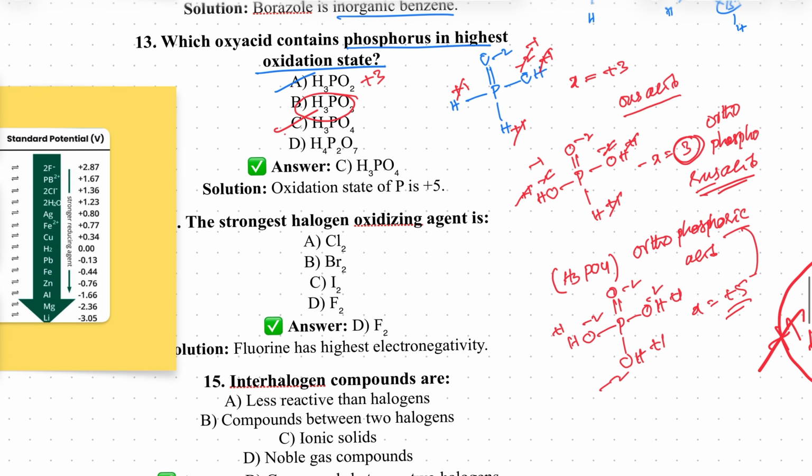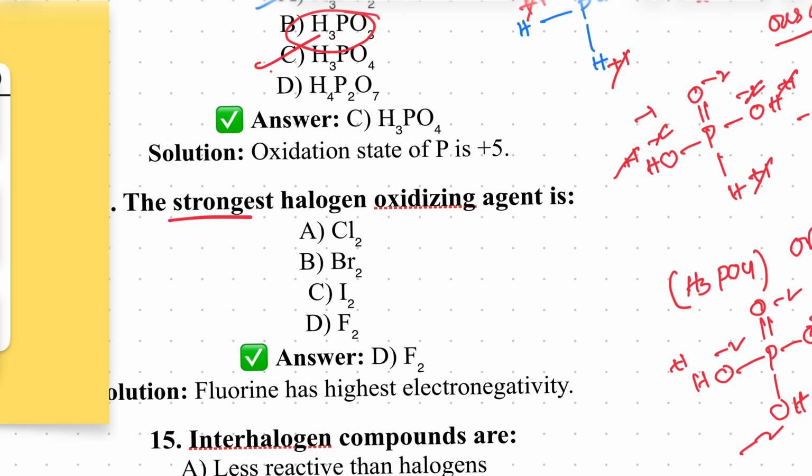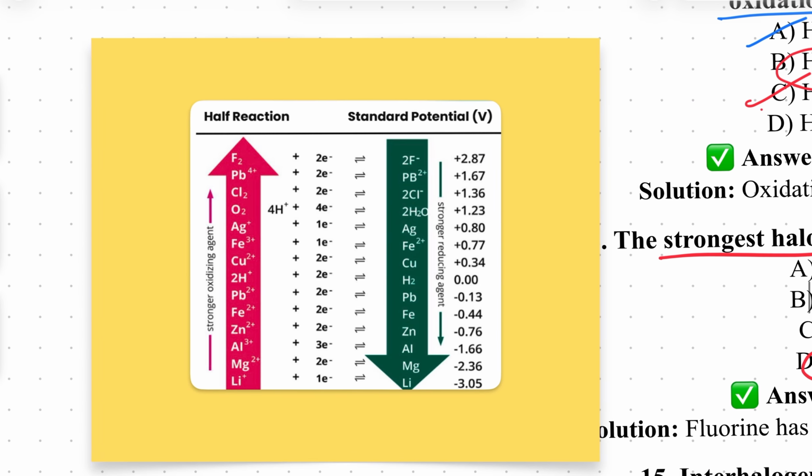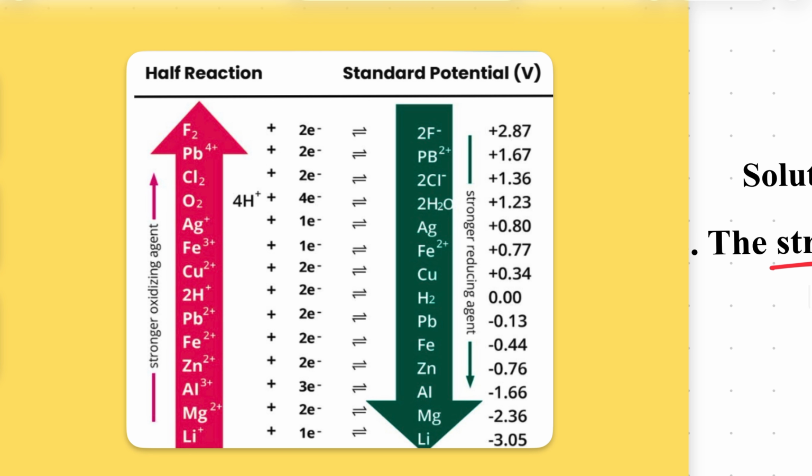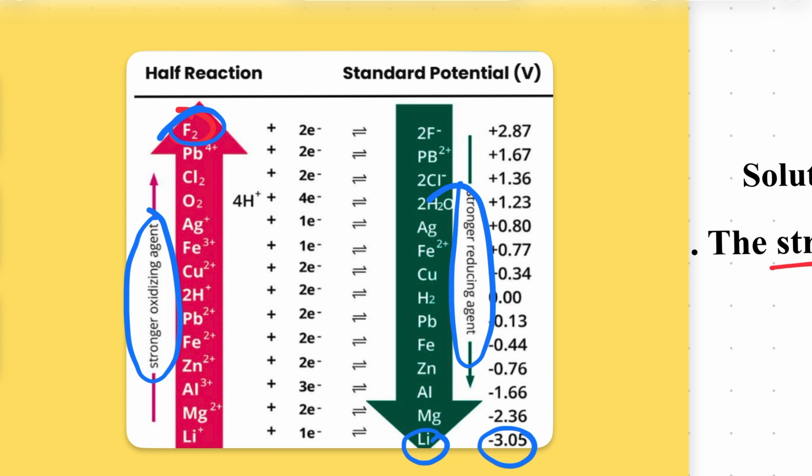Next one, we'll go for the strongest halogen oxidizing agent. It's very important. Last class we discussed what is an oxidizing agent, what is redox, based on the SRPs. So fluorine is a good oxidizing agent. I'll show you one table. Here is fluorine, and here is lithium. Lithium is the strongest reducing agent; fluorine is the strongest oxidizing agent.